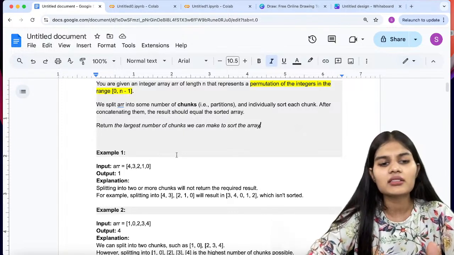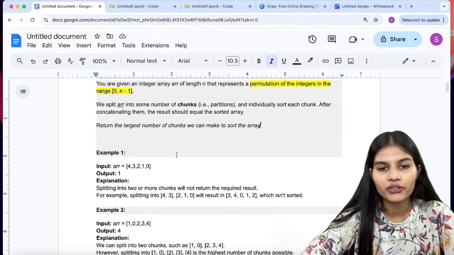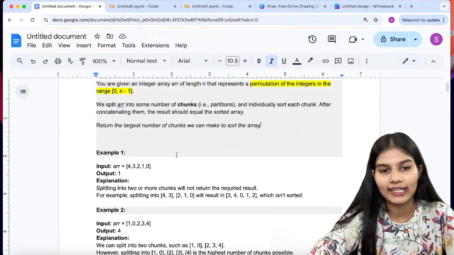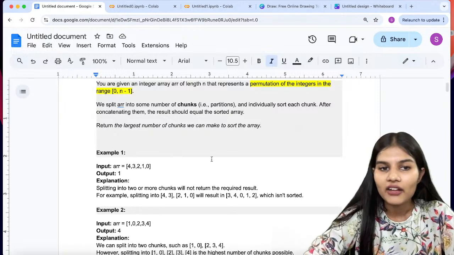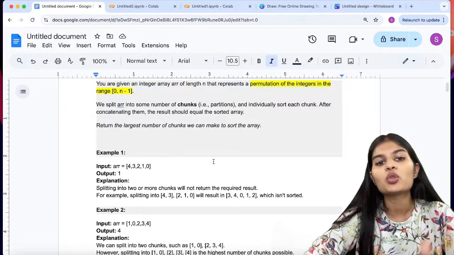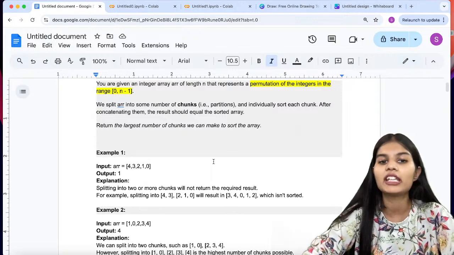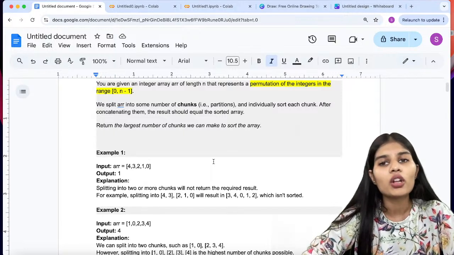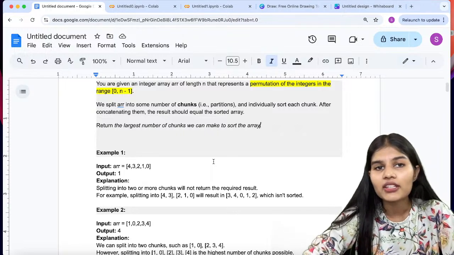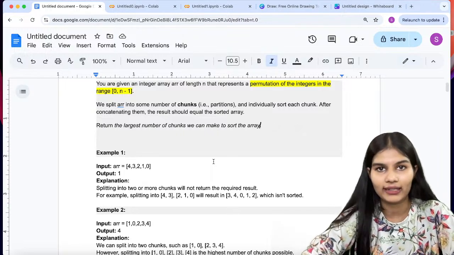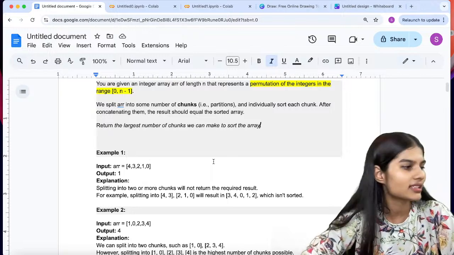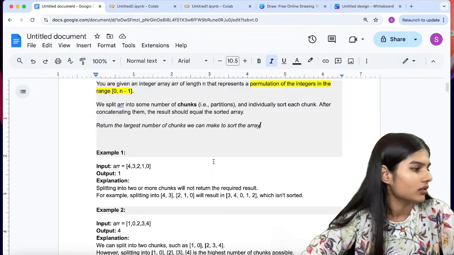Whenever we apply the logic, we'll be dividing that array. Afterwards, you just have to concatenate them, meaning add them together, and the result should be equal to the sorted array. So this question has been asked for us to sort the array. I hope everyone is clear that the question is asked to be sorted.